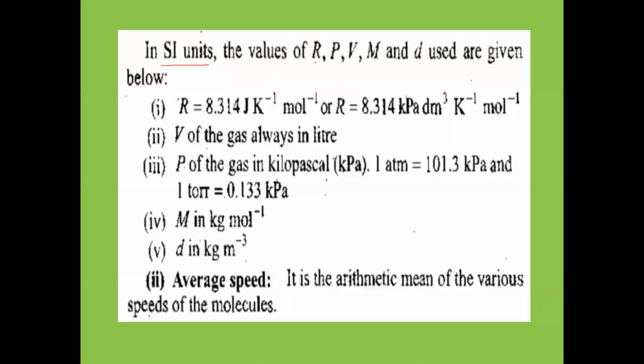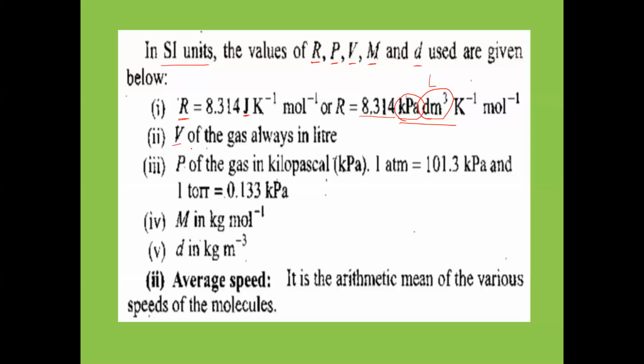The values of R, the universal gas constant, pressure of gas, volume of gas, molecular mass of gas, and density of gas are used like this. What is the R value in SI system? In joules we have taken 8.314 joules Kelvin inverse mole inverse, MKS system. Otherwise we can take R value 8.314 in kilopascal decimeter cube. Decimeter cube means liter only. 1 decimeter cube means 1 liter here. So kilopascal decimeter cube Kelvin inverse mole inverse. In these units also the same value 8.314.